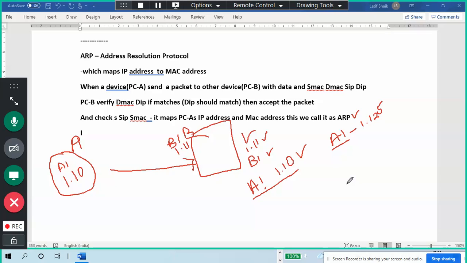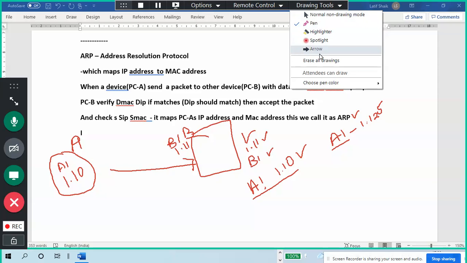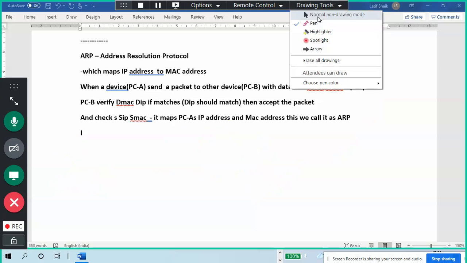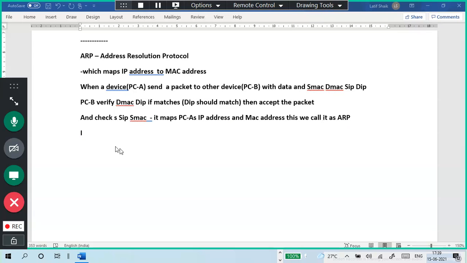MAC address is more useful because we can't change MAC addresses. It's compulsory, like a thumbprint. No MAC exists in other places. Of course, some people do MAC spoofing, but that is a different thing. Generally, within a regular network, we can bind it.